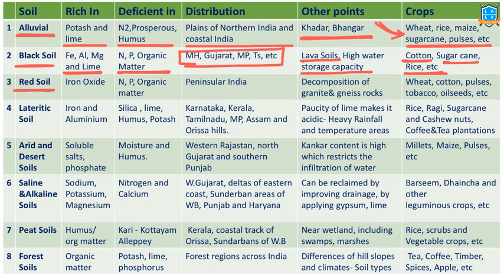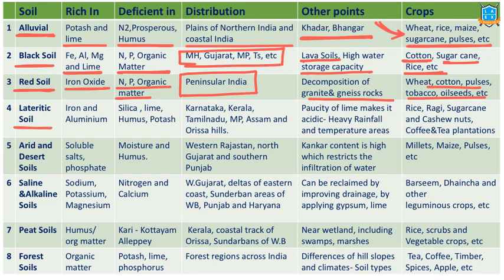Next one, red soil. It is rich in iron oxide. That's why its color is red. It's deficient in nitrogen, phosphorus and organic matter. It is mostly prevalent in peninsular India. It is formed due to the decomposition of granite and gneiss rock. Wheat, cotton, pulses, tobacco, oil seeds are famous in this particular soil type.